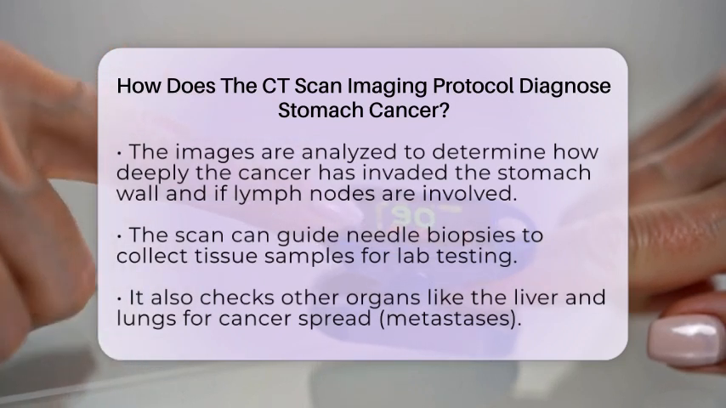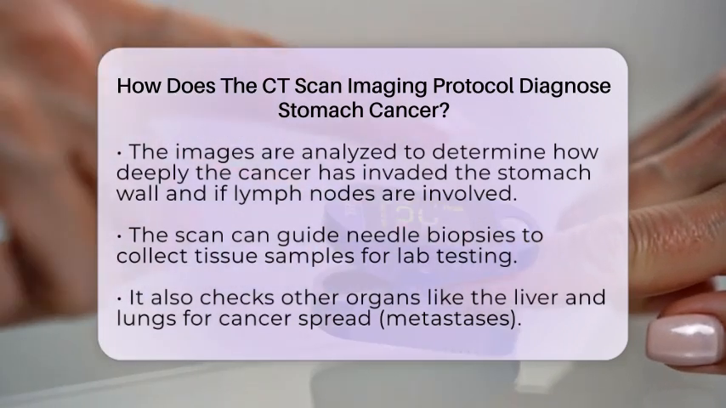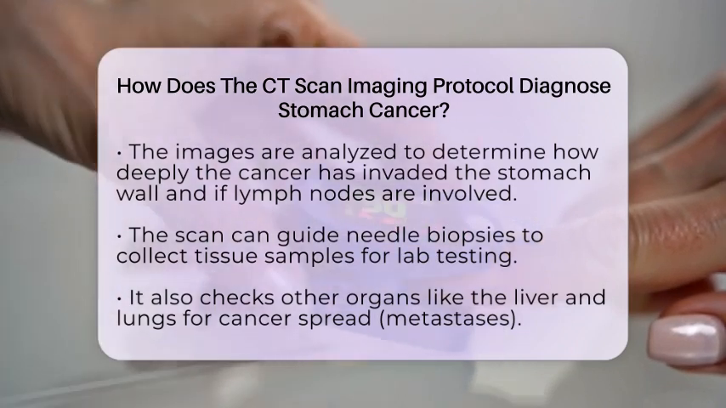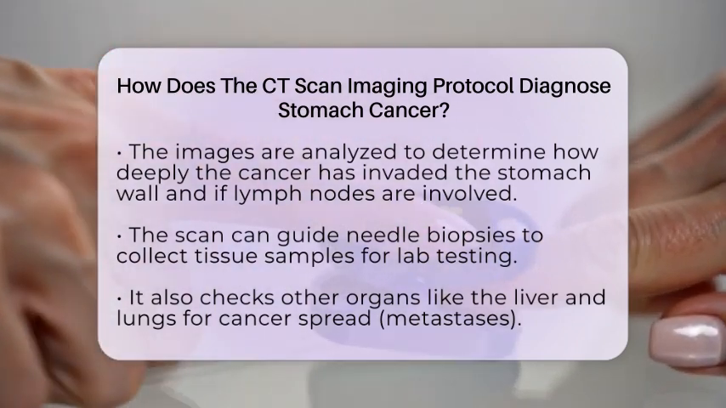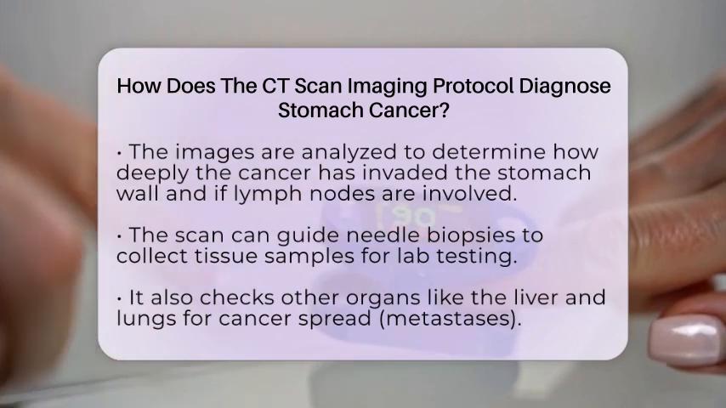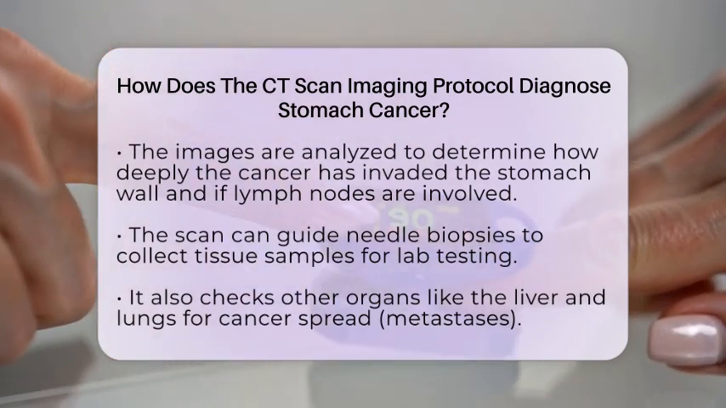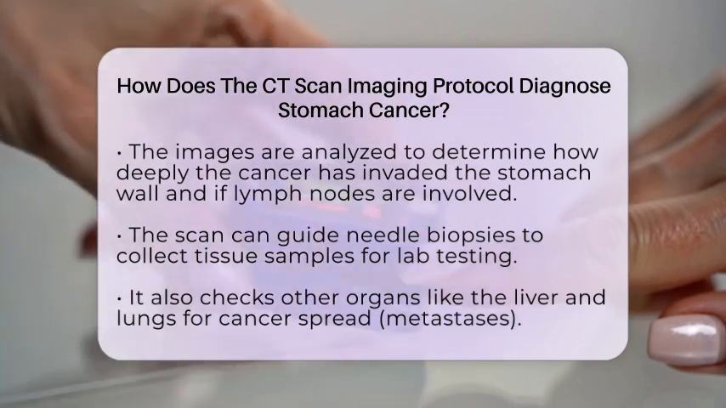The images are carefully analyzed to determine the stage of the cancer. This includes assessing how deeply the tumor penetrates the stomach wall and whether lymph nodes are involved. The accuracy of this staging can be quite high, often around 78 to 90%, depending on the specific case.